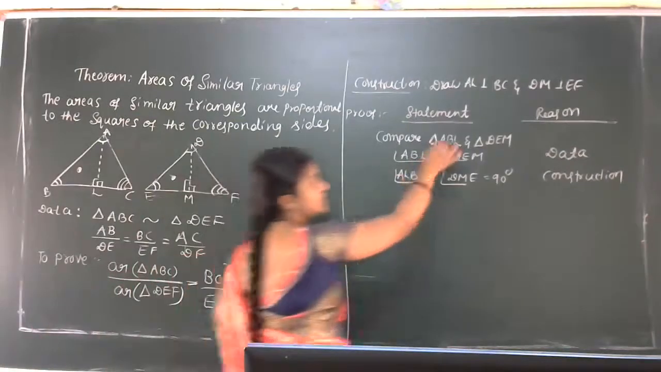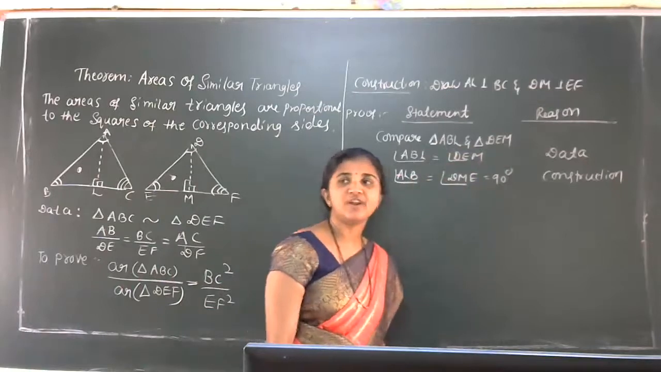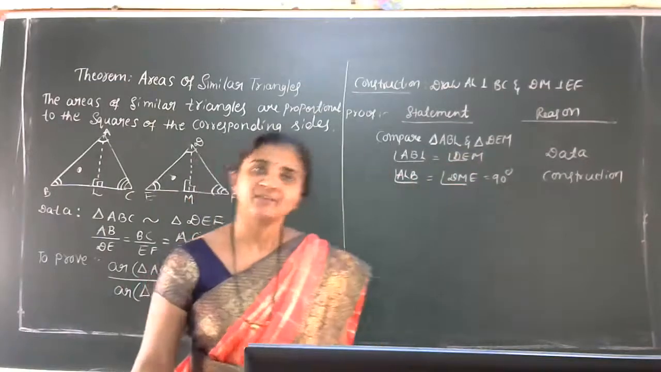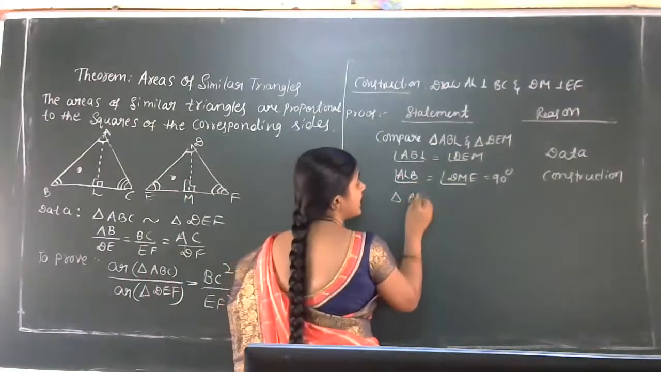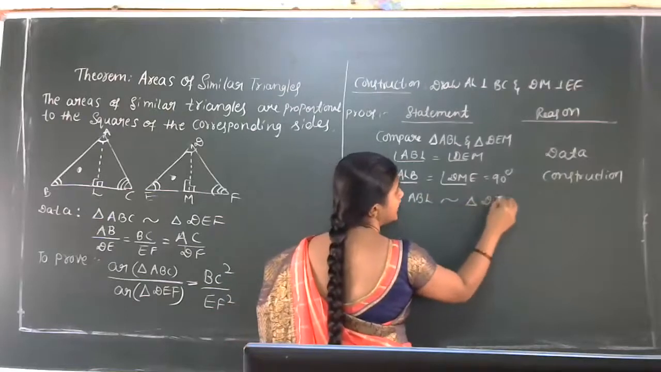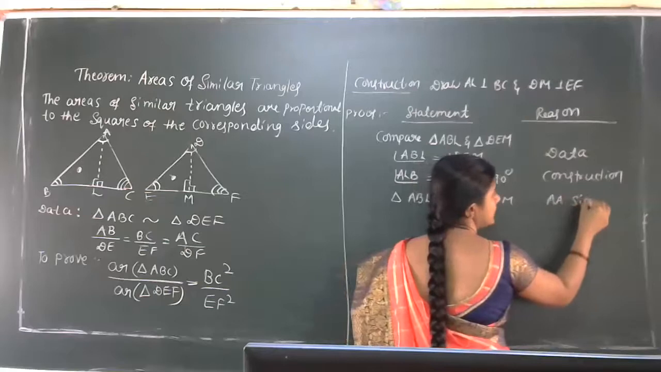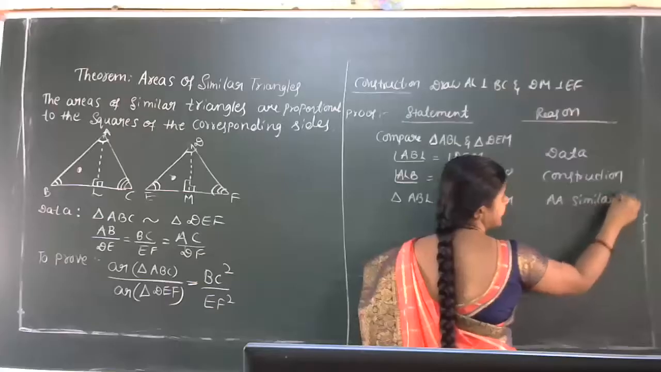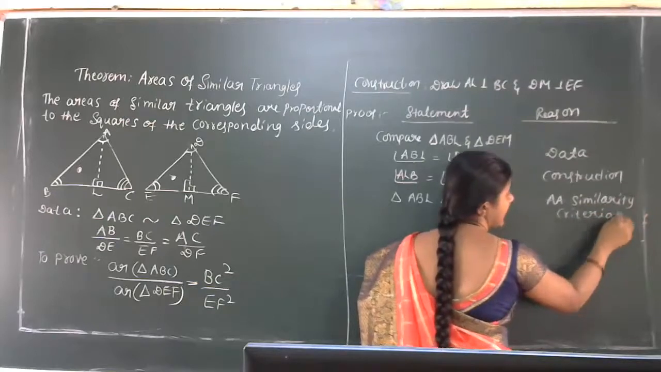Now in these two triangles, two sets of angles are equal according to AA criteria. Can we say the similarity? Yes. Therefore, triangle ABL is similar to triangle DEM according to AA similarity criteria. AA similarity criteria. Got the idea now?